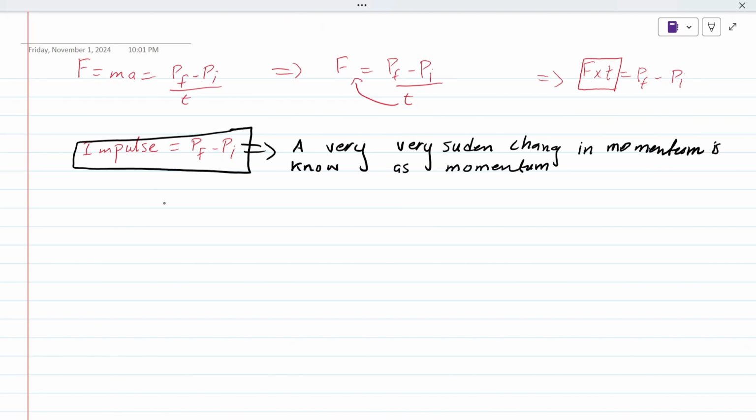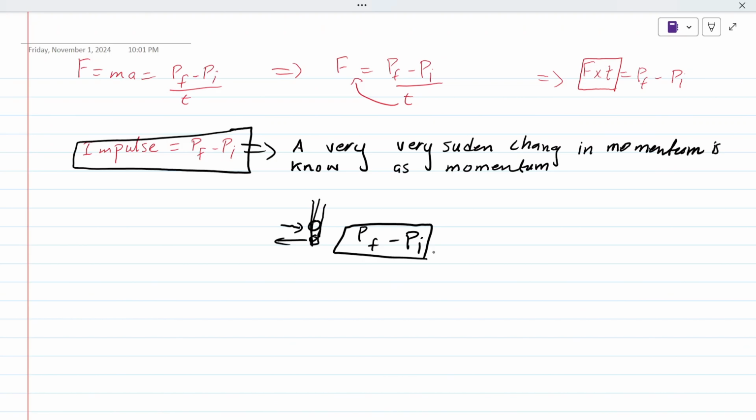Now, what does this sudden change in momentum mean? Consider that a bowler is bowling a ball and a batsman is ready to hit it. The very instant when the ball strikes the bat and moves backward, the change in momentum at that instant is called impulse. Yes, you can also consider a very sudden change in momentum as a jerk.